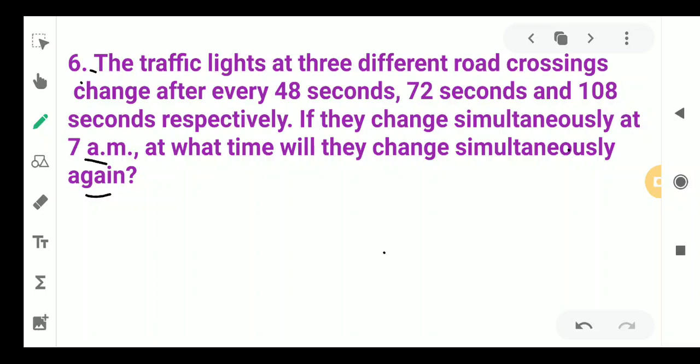So once they have started together, due to the different blinking times they will blink differently, but there will be some common points when they will be blinking together. That time we have to find after 7 a.m. This is actually connected to the LCM, because once we find the LCM of these numbers, we can find the common multiple of these three numbers, and that will be the common time for the three lights to be blinking together. So here we have to find their LCM.